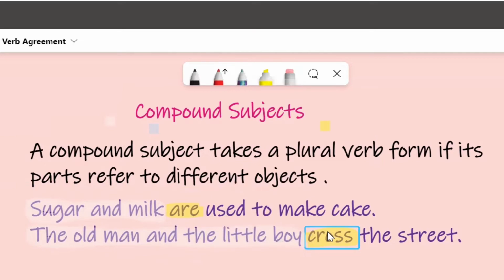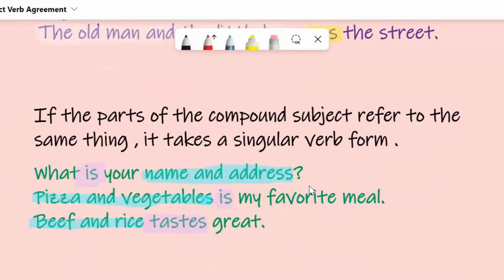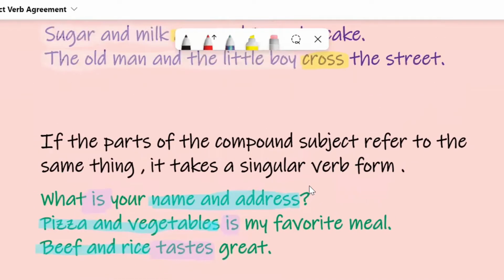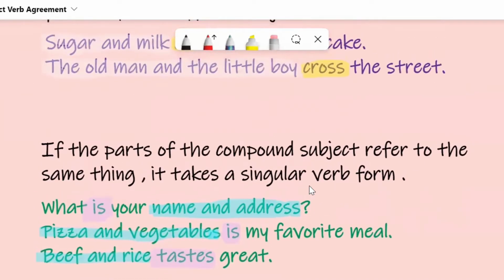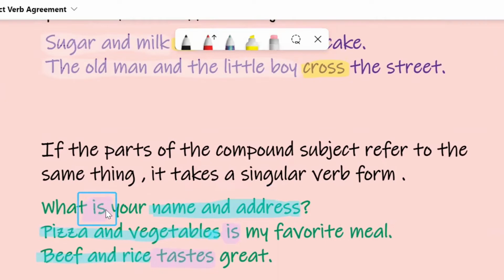But if the parties of the compound subject refer to or represent the same thing, this is a singular subject and it takes a singular verb form. Like what? For example, when I say, "What is your name and address?" Name and address refer to one person. So this is one thing, so this is singular. It takes a singular verb form, "is."